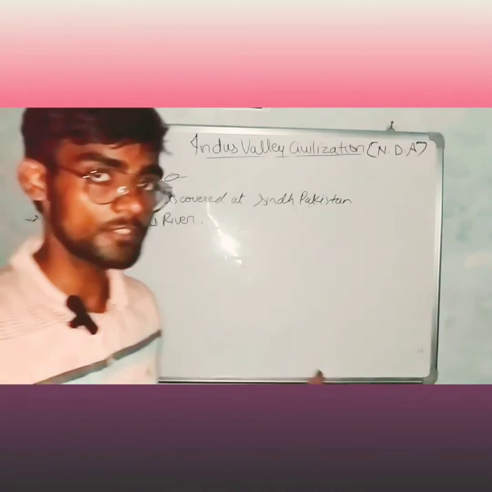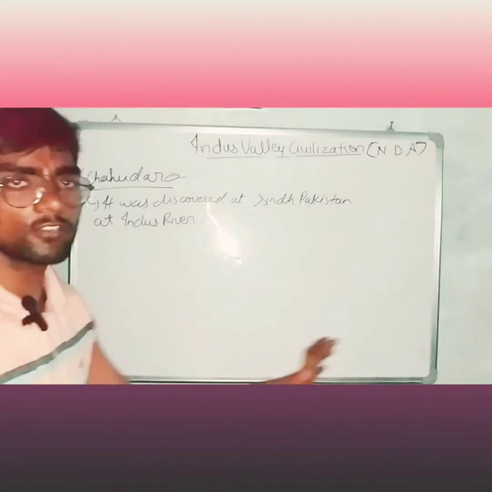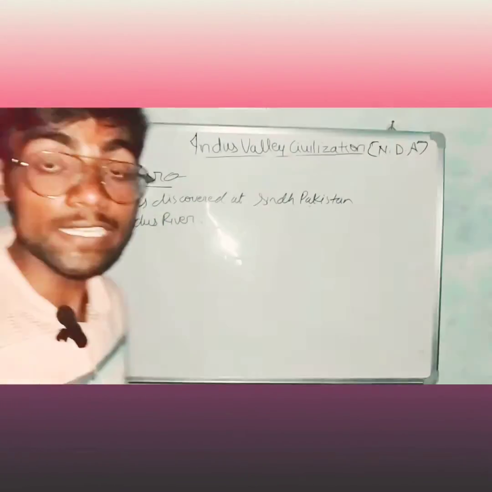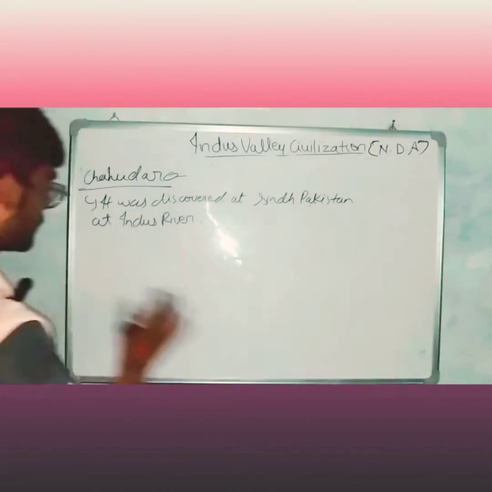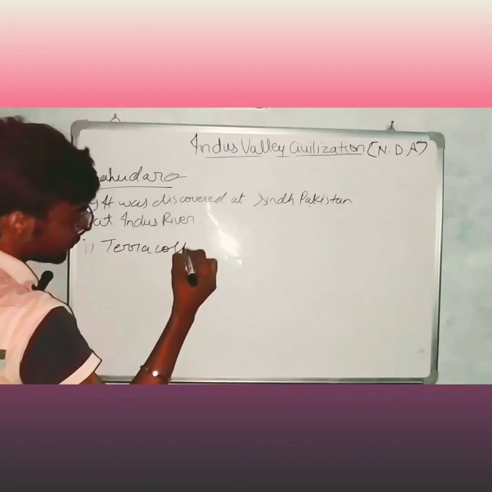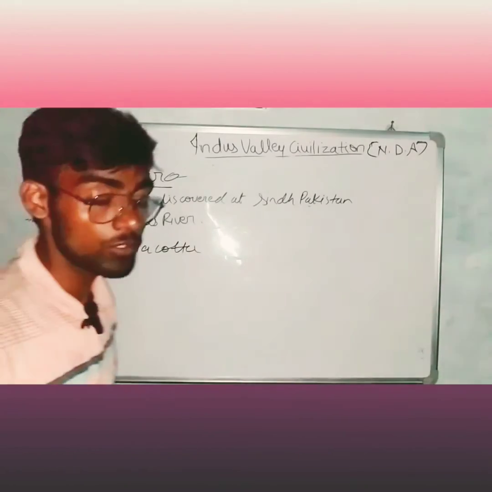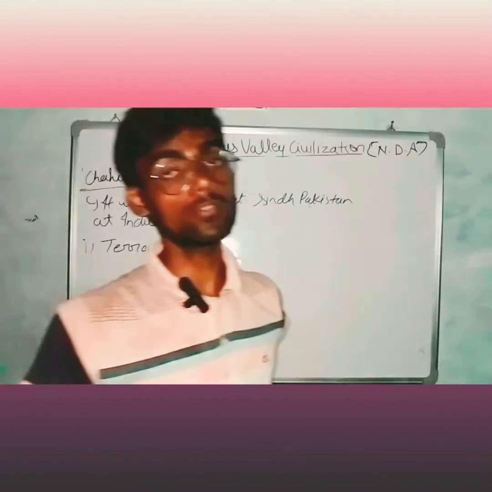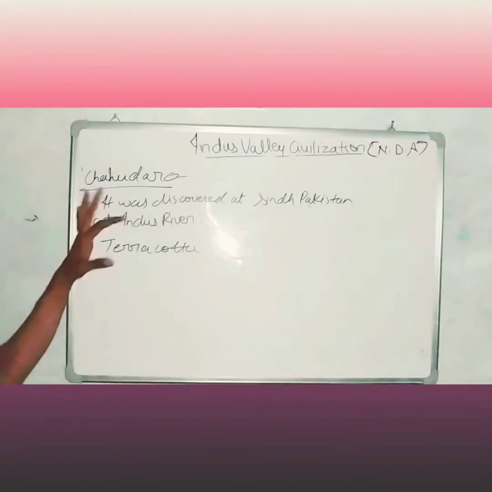Related to this, only one archaeological fact is important: terracotta was found here. When we ask where terracotta was discovered, it was in Chahudaro.